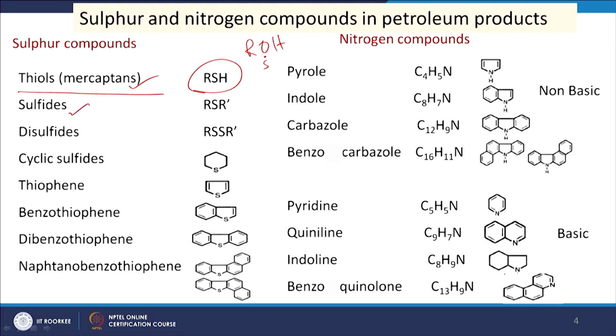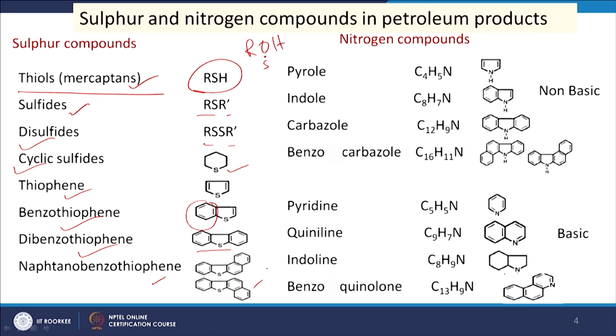Then there may be sulfides, RSR, two alkyl groups with sulfur, or disulfides, RSSR, and maybe cyclic sulfides as shown here, and then thiophene and benzothiophene. A benzene ring can also be attached to the thiophene, and then dibenzothiophene, this is the structure, and naphthobenzothiophene. So, these are the molecular structures of the compounds normally present in petroleum crude.